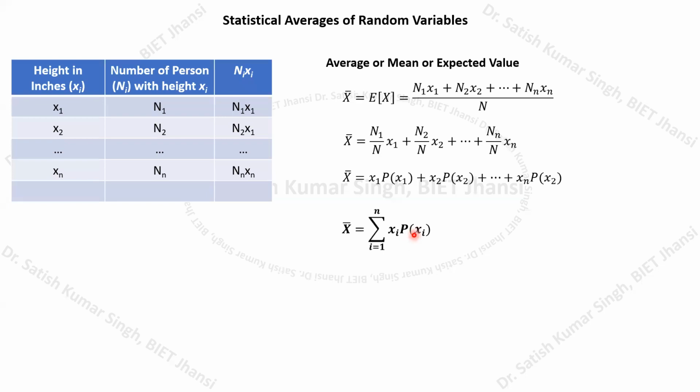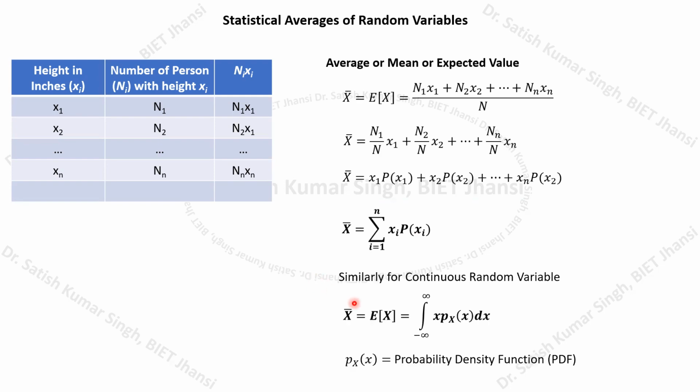Okay, if we do this multiplication and sum it up to variable n, then we are going to calculate the expected value. The similar idea of calculating the average, mean, or expected value for a continuous random variable can also be calculated by having this equation. Suppose we have the random variable to be a continuous random variable, in that case this formula will be converted into this formula.